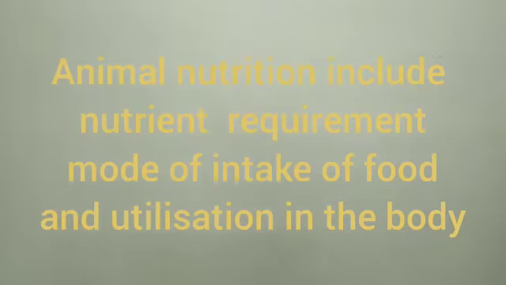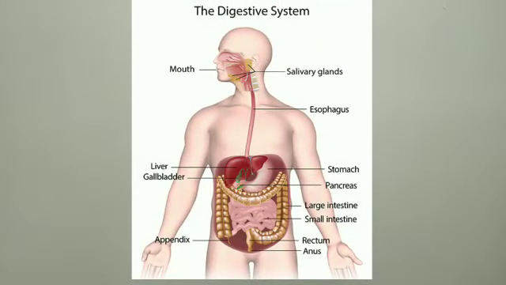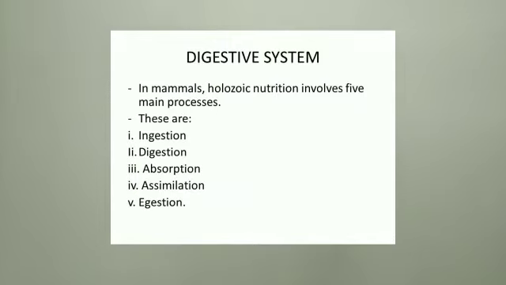Let us recall. Animal nutrition includes nutrient requirement, mode of intake of food and its utilization in the body. The modes of feeding vary in different organisms. The human digestive system consists of the alimentary canal and secretory glands or digestive glands. The human digestive system includes the buccal cavity, esophagus, stomach, small intestine, large intestine, rectum and anus. The main digestive glands are the liver and pancreas. Nutrition is a complex process that involves ingestion, digestion, absorption, assimilation, egestion, etc.